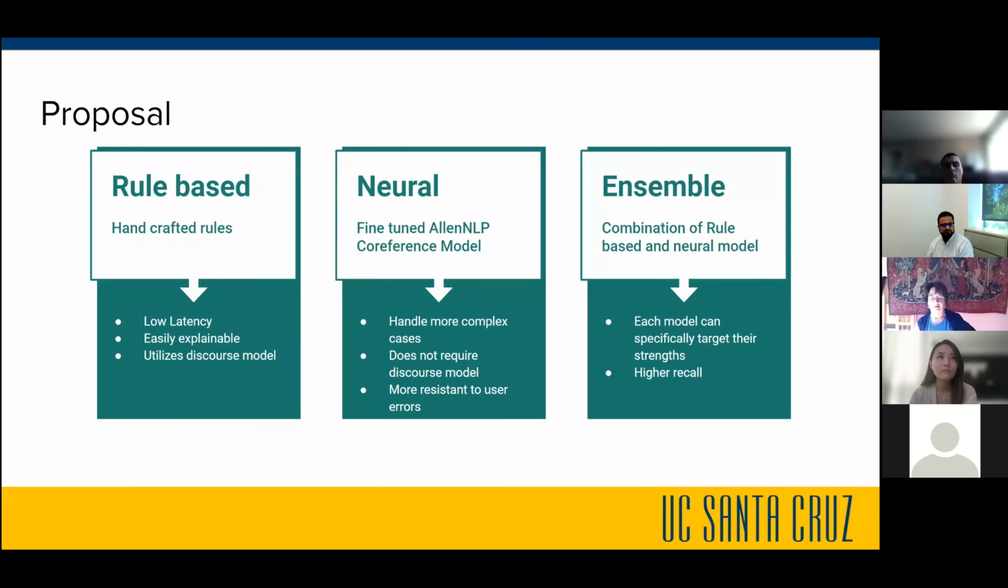Next is the neural model, which is a fine-tuned NLP co-reference model. It can handle more complex cases. It does not require the discourse model, which means we can use the raw utterances as input, and it is more resilient to user errors. Finally is our ensemble model, which is a combination of both the role-based and neural models. We hope that this model can perform better by specifically targeting their strengths and improving recall.